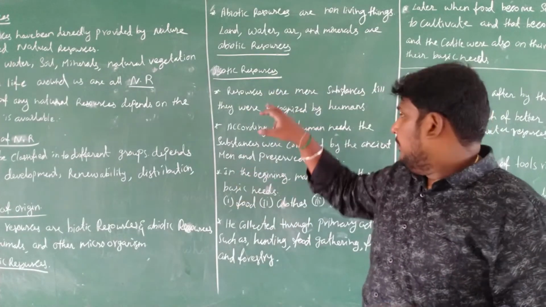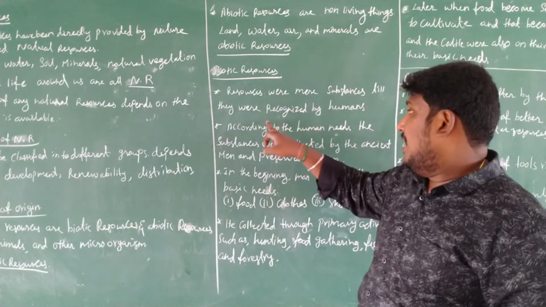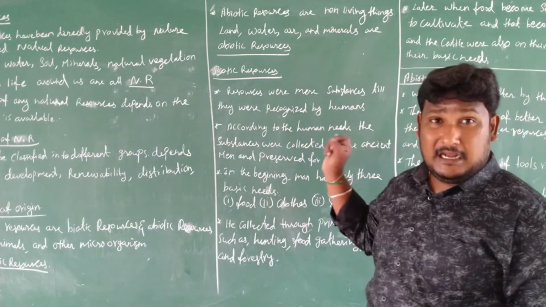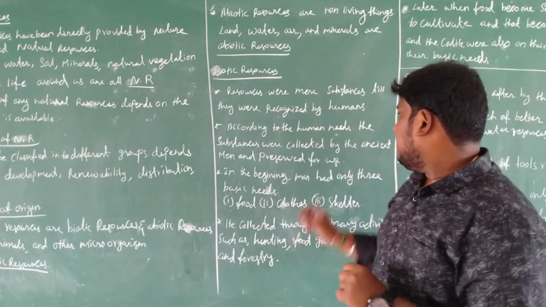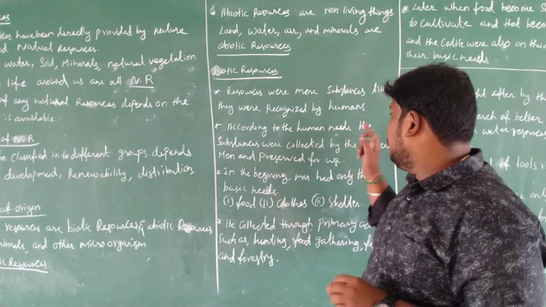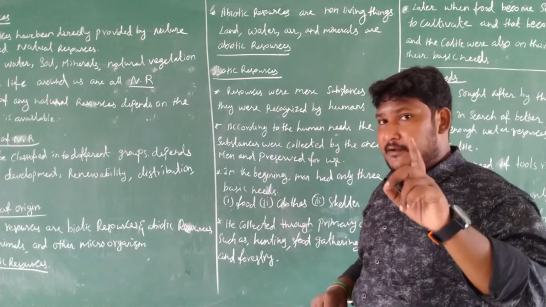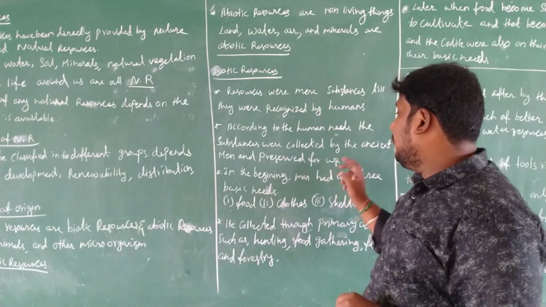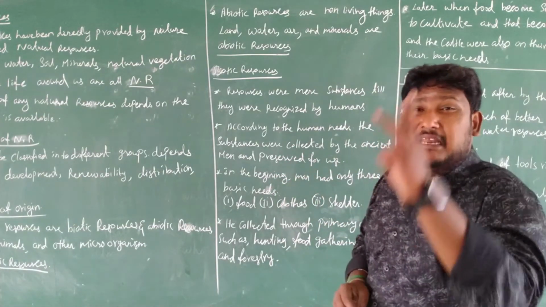Biotic resources were mere substances till they were recognized by humans. According to human needs, the substances were collected by the ancient men and preserved for use. In the beginning man had only three needs.